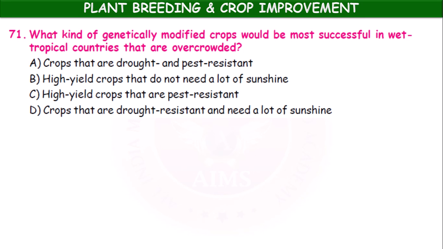What kind of genetically modified crops would be most successful in wet tropical countries that are overcrowded? Crops that are drought and pest resistant, high yield crops that do not need a lot of sunshine, high yield crops that are pest resistant, crops that are drought resistant and need a lot of sunshine. Which one? High yield crops that are pest resistant.